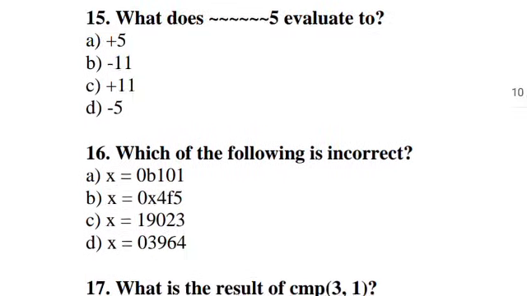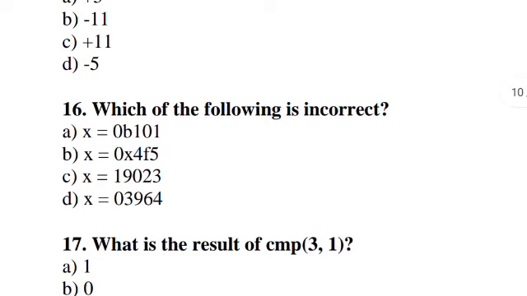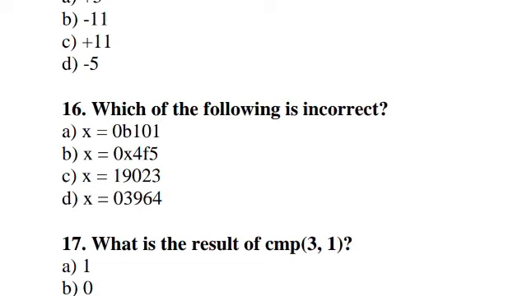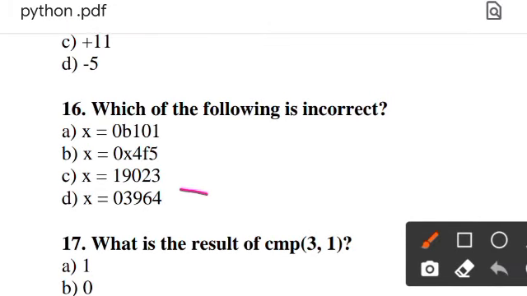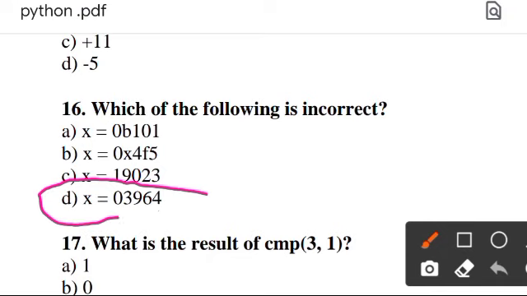Next is, which of the following is incorrect? Right answer will be option A, D, sorry. According to question number 16, right answer will be option D. Okay.